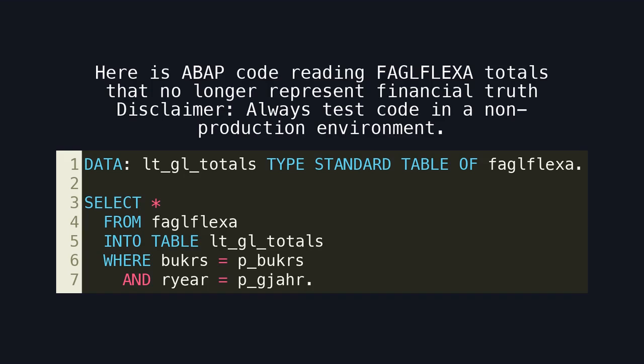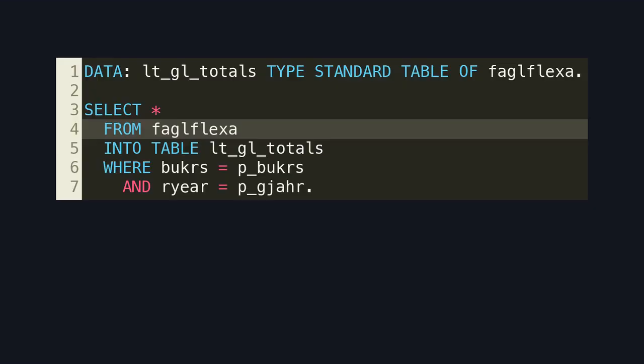Here is an ABAP code reading FAGLFLEX, totals that no longer represent financial truth. Disclaimer: always test code in a non-production environment. Here is the legacy access pattern. FAGLFLEX still exists, but it is no longer updated or complete in S/4HANA.